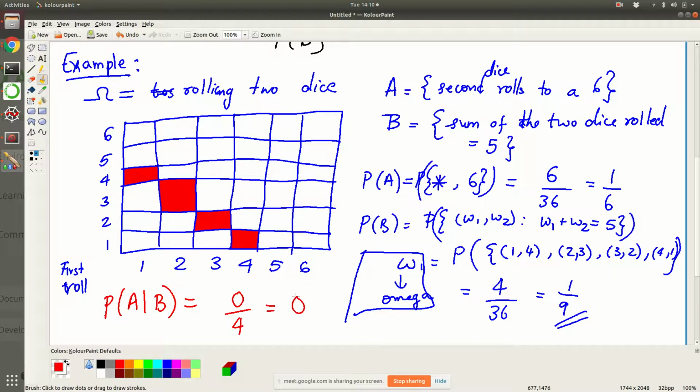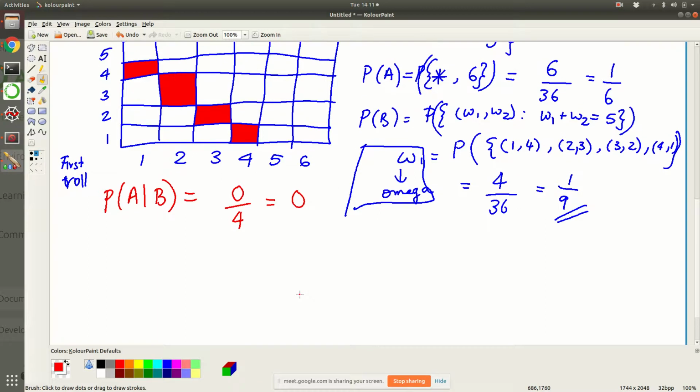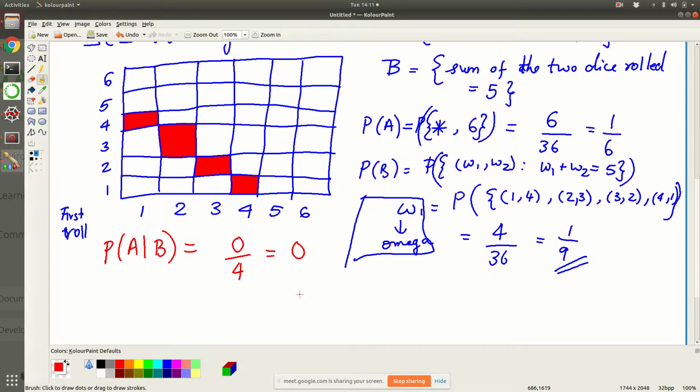In this particular case, I just used intuition. I focused my attention on the restricted space where B happens, and amongst the B outcomes I looked for the probability that A also happens. Now let us answer the same question using the formula. What was the formula? Let's recall it. P of A given B is P of A intersection B divided by P of B.